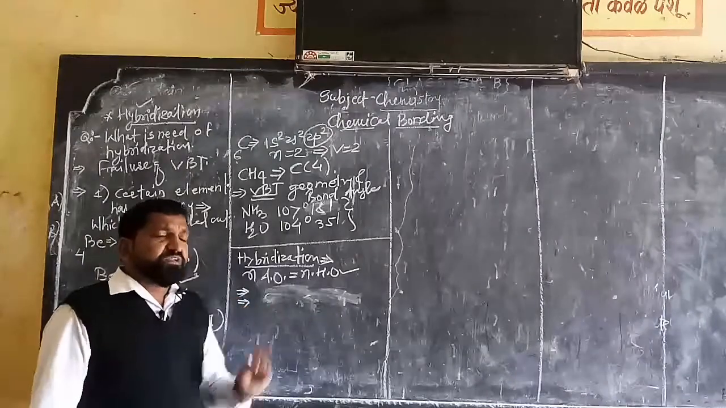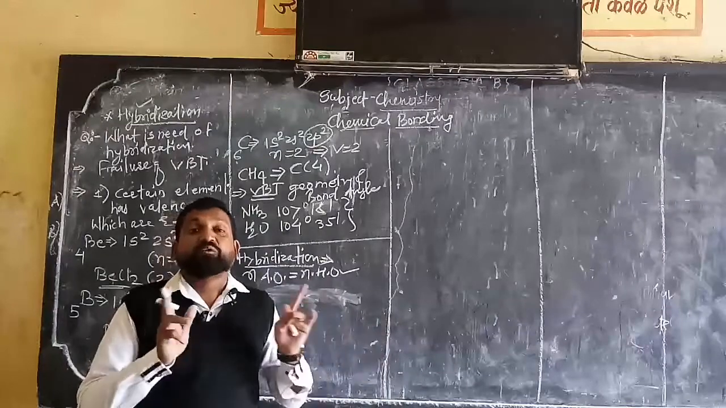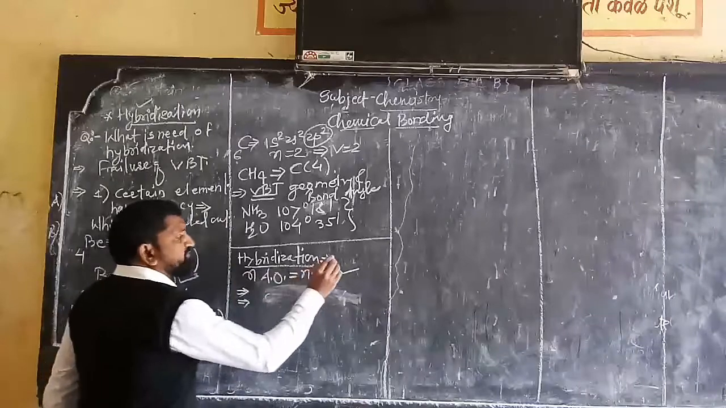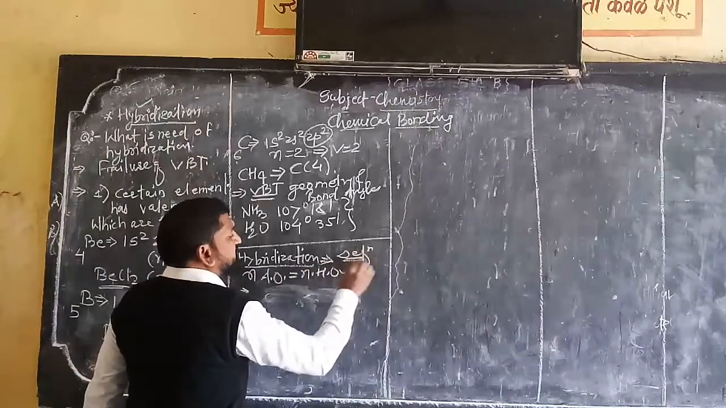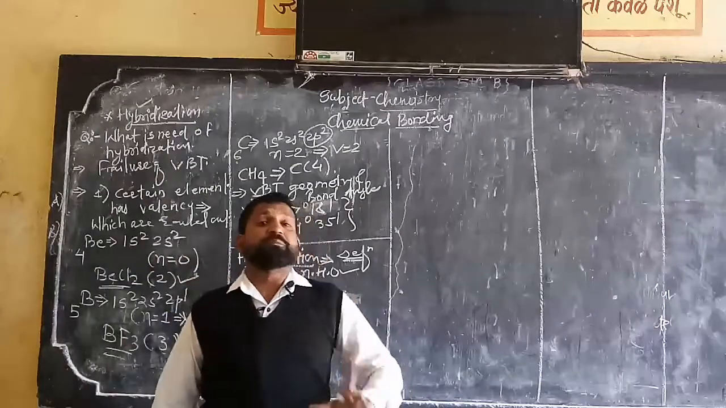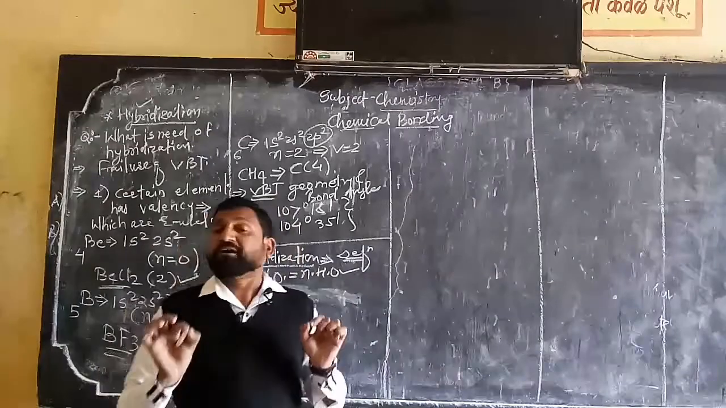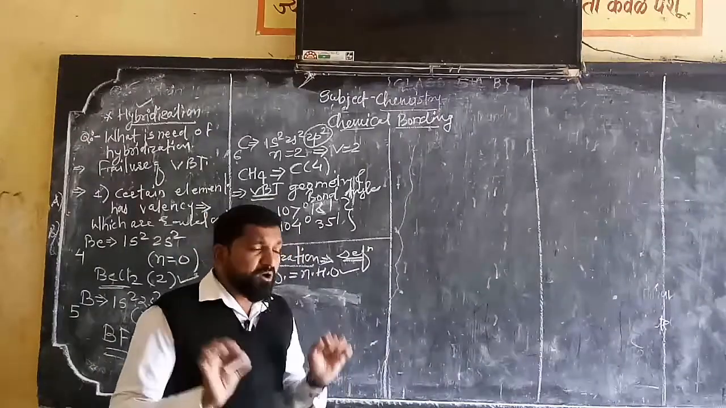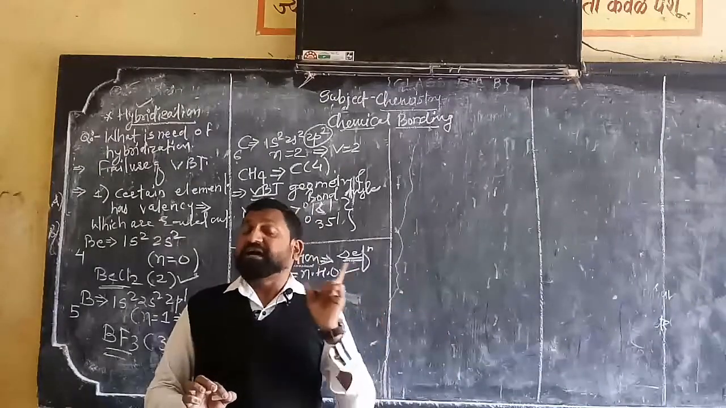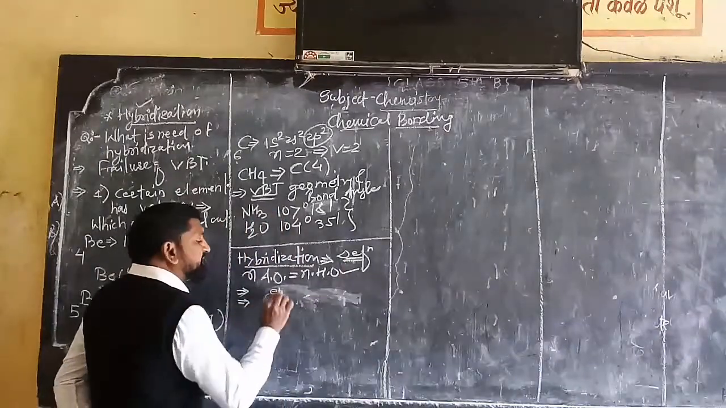Again, one more fact: their symmetry, their size or shape must be alike, and only then can they undergo hybridization. Okay, then how to define hybridization? Hybridization is defined as the mixing and recasting of atomic orbitals to form the same number of new orbitals, which will be called hybrid orbitals, which are similar in energy.